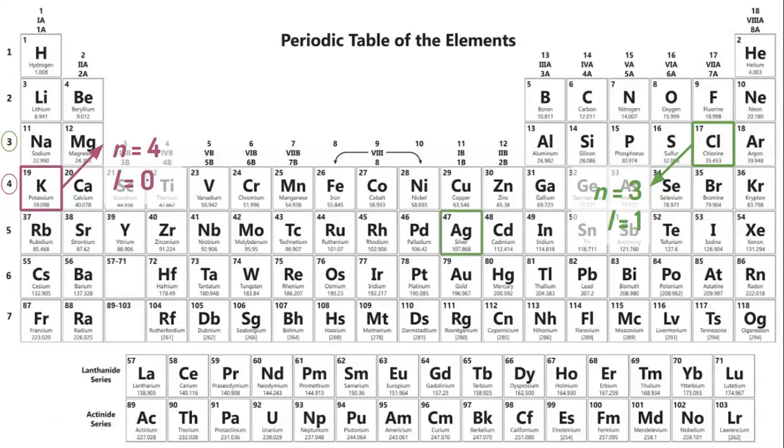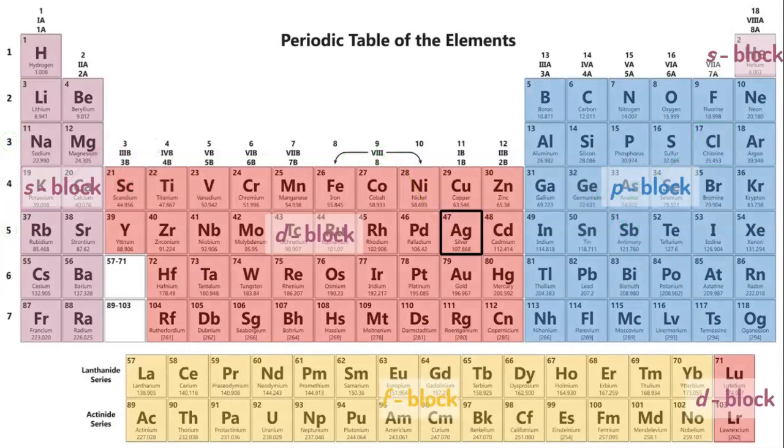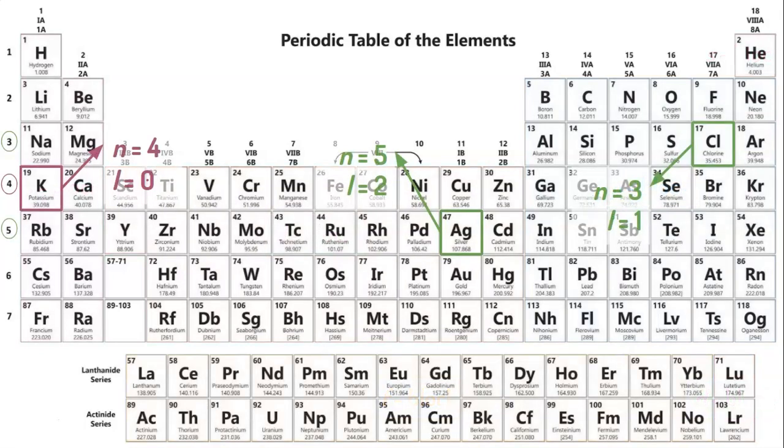Now let's go and look at silver, Ag. We know that silver's in the 5th row, the 5th period, so N equals 5. Now, silver's in the D block. Since silver's in the D block, we know anything in the D block has a D orbital, L equals 2. So Ag's L equals 2.